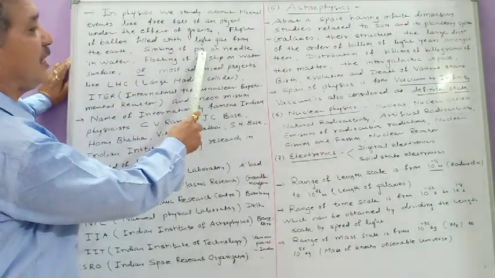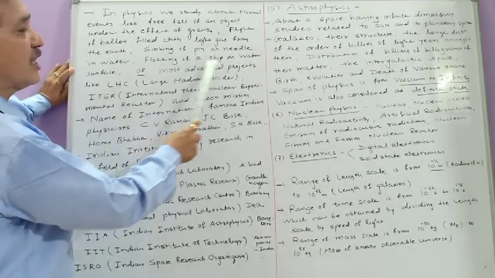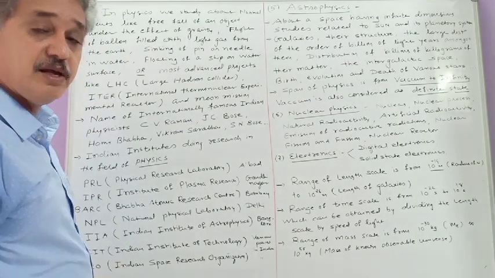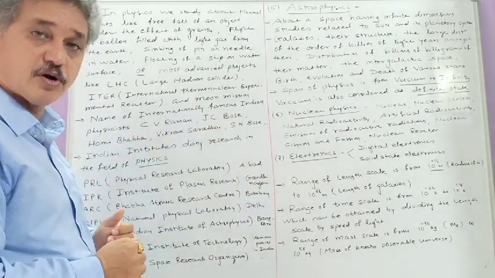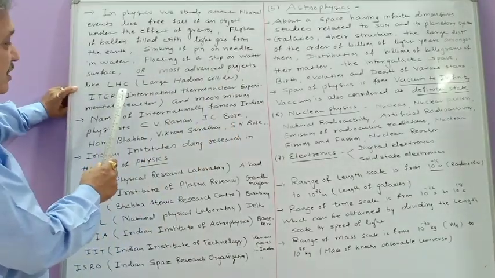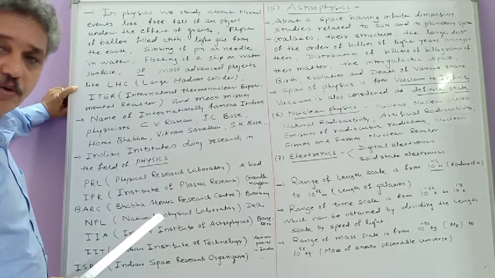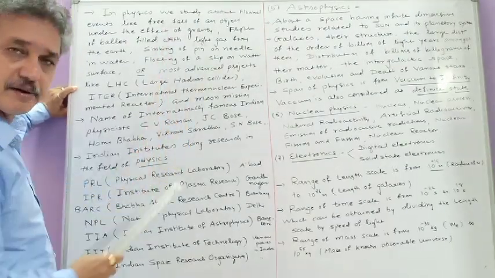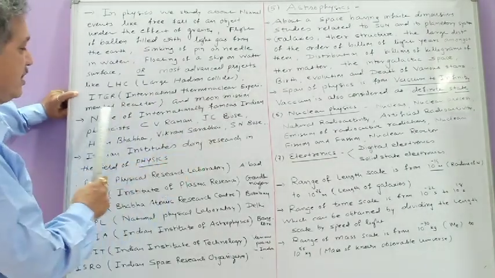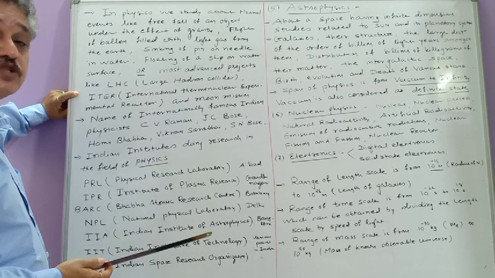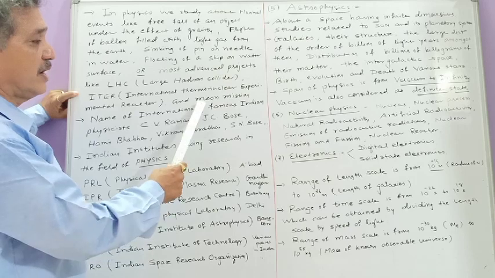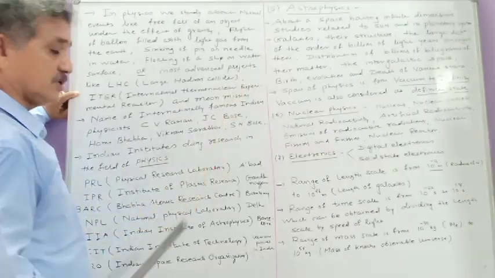So the sinking of a pin or a needle in water, the floating of a ship on the water surface, and then on the other side you have to consider very large projects or the most advanced projects in physics, like number one, LHC, whose full form is Large Hadron Collider. Another one, ITER, International Thermonuclear Experimental Reactor, as well as the moon mission. On the moon, whether a person can live or not. Regarding that, there is a project, the moon mission.